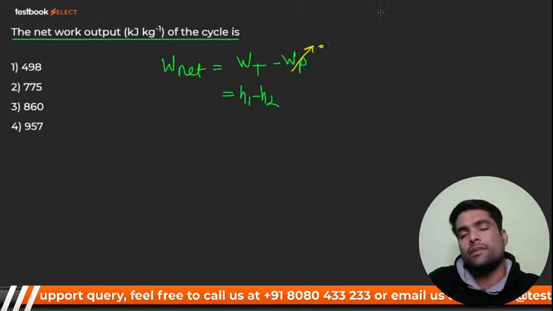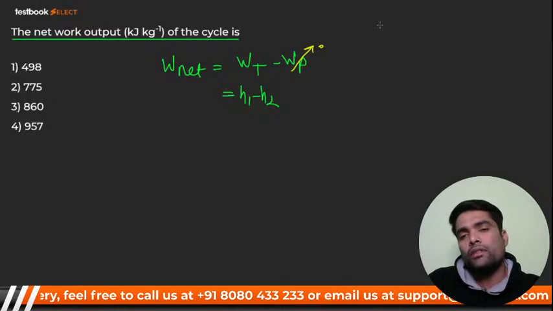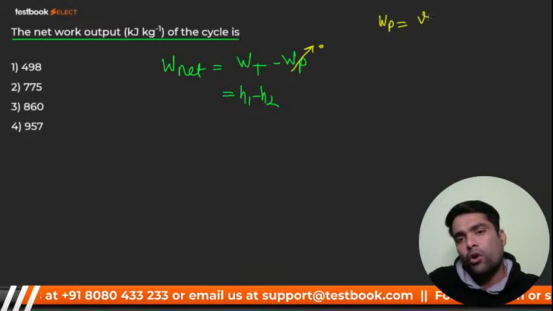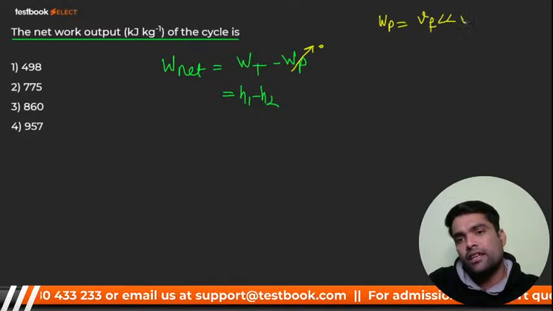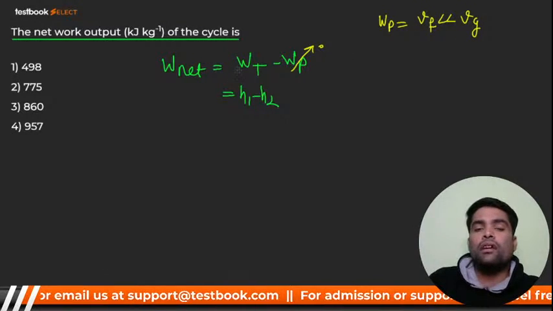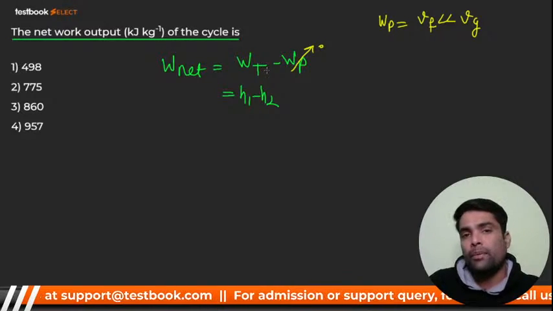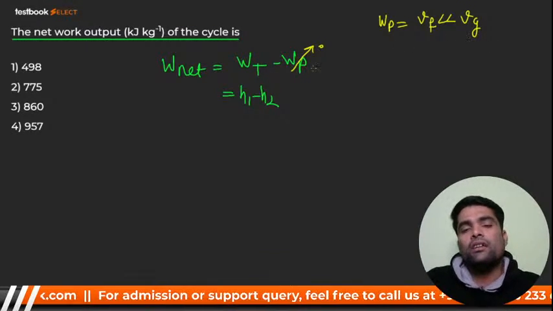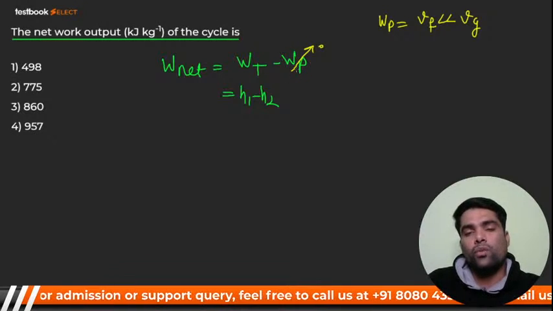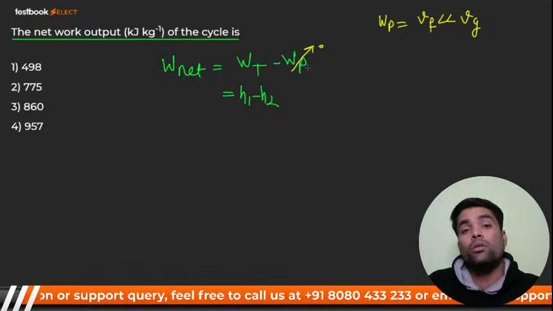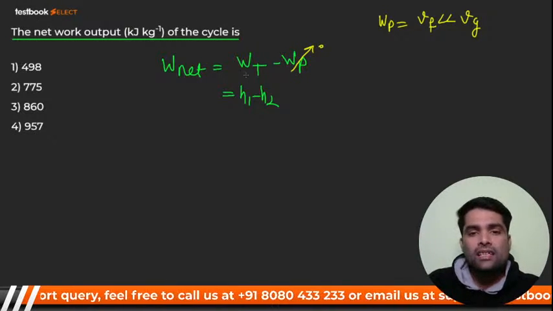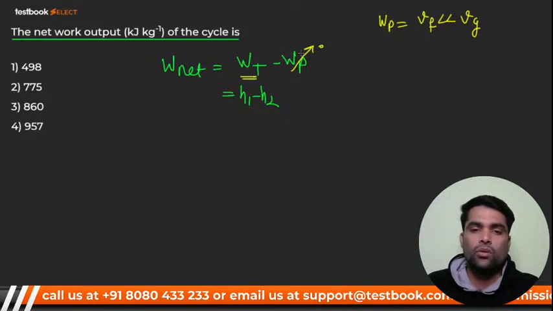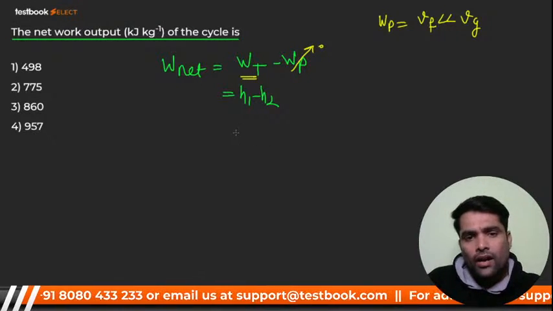Why? It is negligible. Why is it so, my dear? Because the pump deals with liquid, and the volume of liquid is much less than the volume of vapor, because in a turbine we have vapor, that is steam, dry saturated or superheated. So definitely the work input required by the pump will be negligible as compared to the turbine. That's why I have taken it as negligible, that means 0. Okay, I hope you got it.